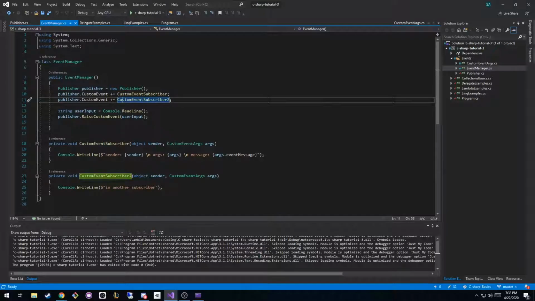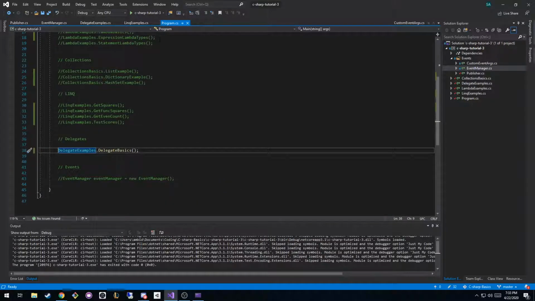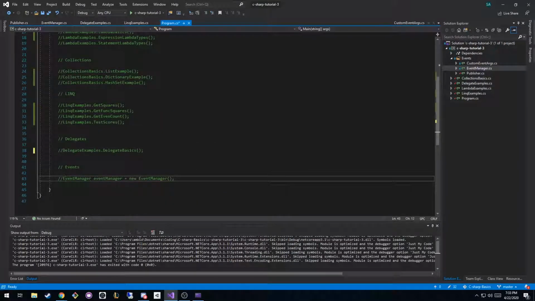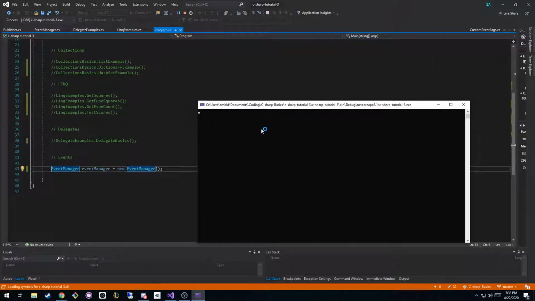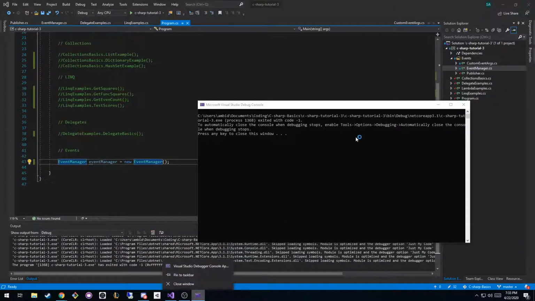So when the user types something and hits enter, when we read a line, we want to set the user input to what they put, and we want to raise that event and pass in what they typed. And so what should happen? The subscribers are going to say, the sender is this guy, the arguments that are sent are this, and here's the message that the user sent. And the other one is just going to say, I'm another subscriber, so that we can show that 2 events are happening. So if I go back to our program and uncomment this and hit run, we will see, no we will not, because I didn't close out the console.